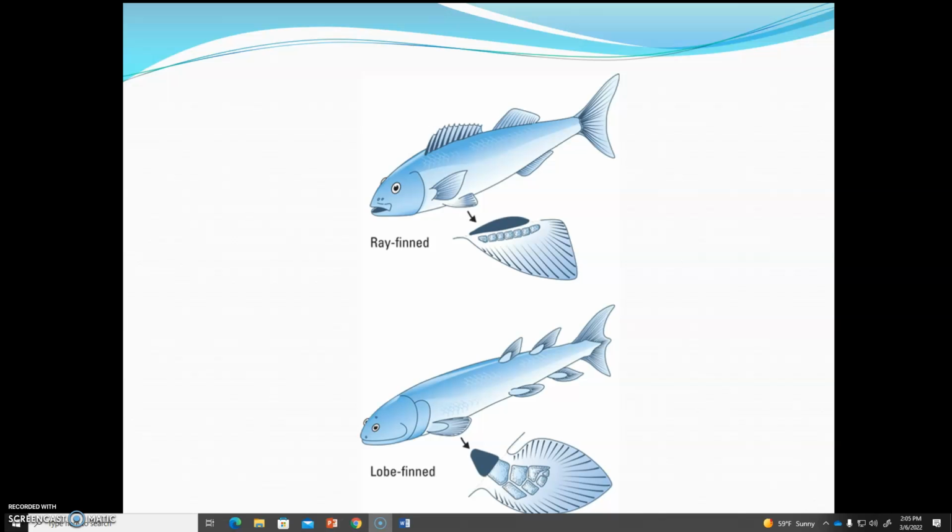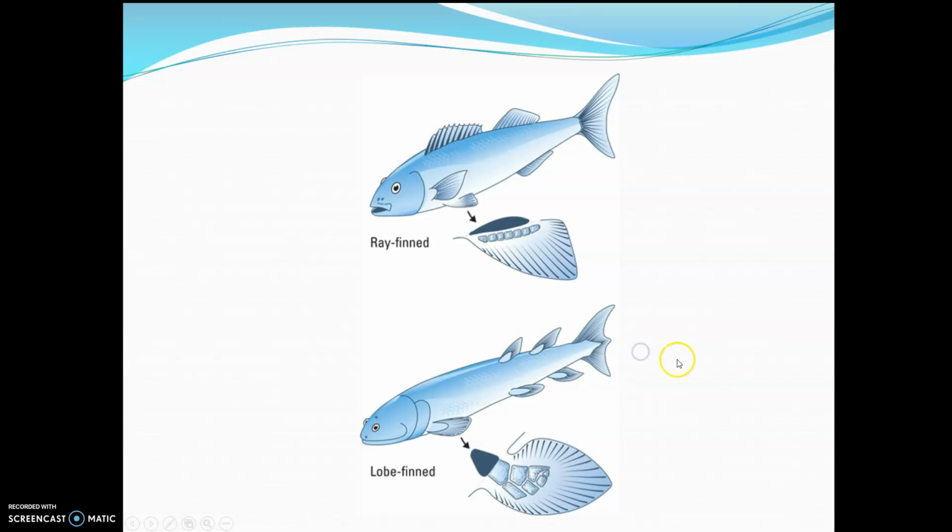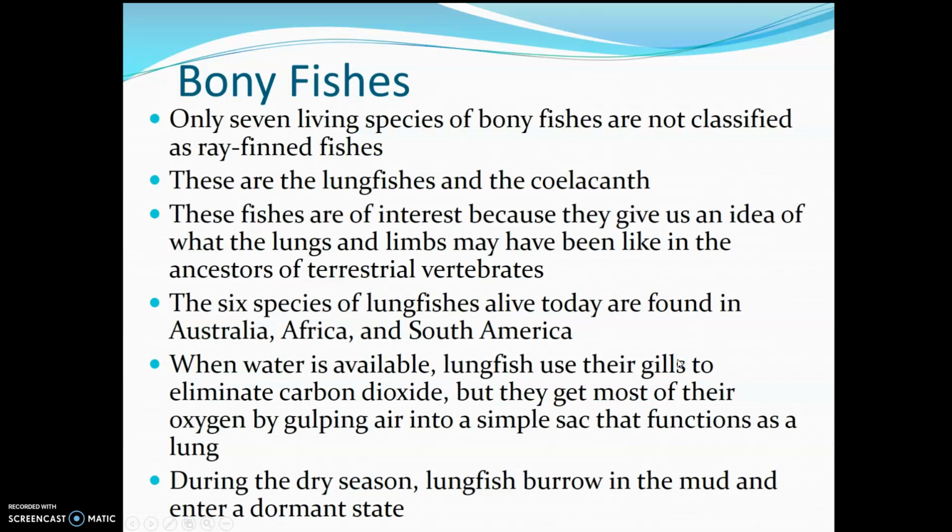So when we look at the remaining 7 species, 6 of them are what we call lungfish. So these would be fish that, according to their name, are using that swim bladder as a modified lung. So they're kind of a transition group between the fish that we're talking about right now and our next animal group, which are the amphibians. Lungfish are only common in the waters off of Australia, Africa, and South America. And I have some images of the lungfish on the next slide.